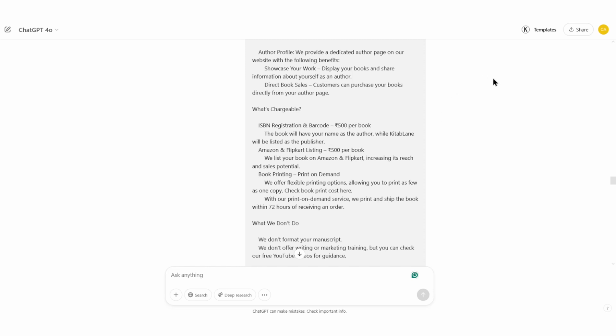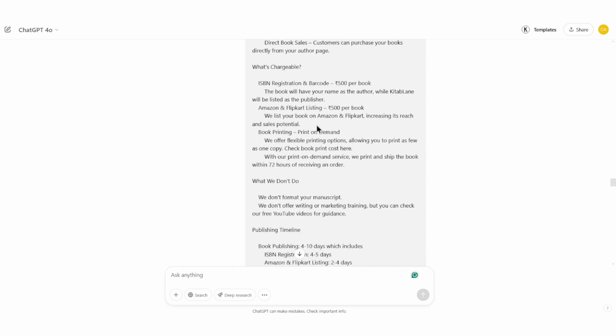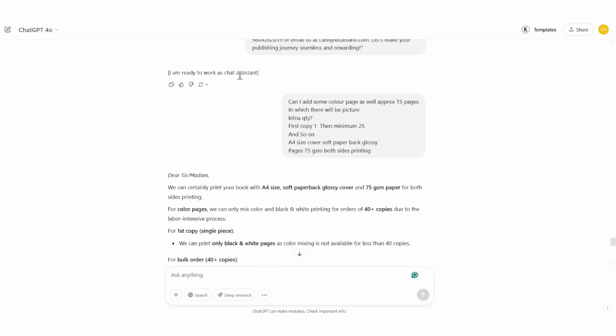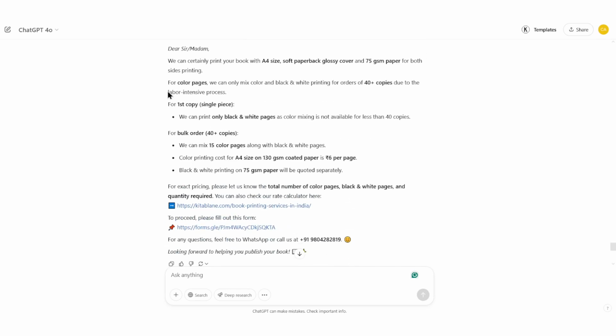I copy that data and paste it in ChatGPT. Then I tell it that this is the information of our website, and I want it to act as a customer service executive or hotel receptionist, very gentle and very polite to the customer. It has to understand that the customer might not know anything about the product or service, so it has to make them understand from scratch. After I put this command, it tells me, yes, I'm ready to work as a chat assistant. Then I take the question the person has asked, for example, can I add some color pages, and it shows me this large answer.